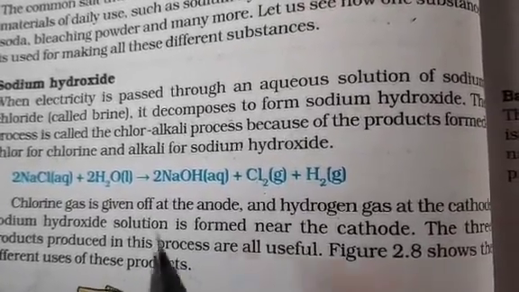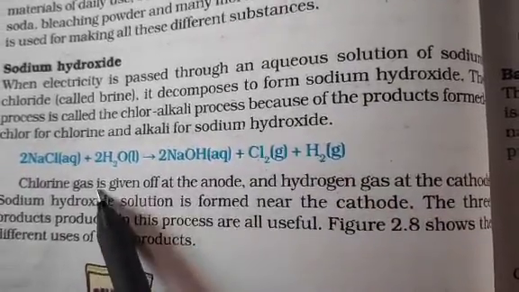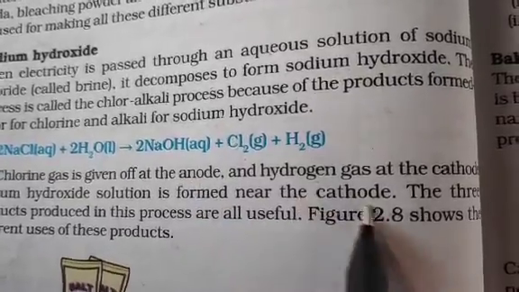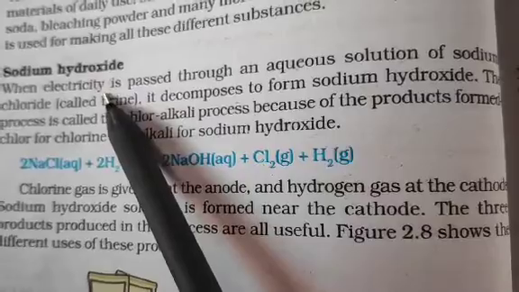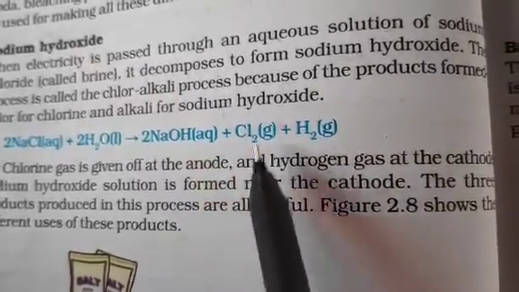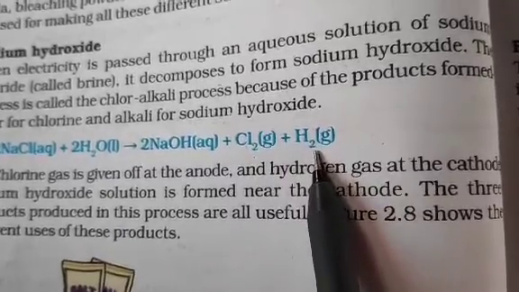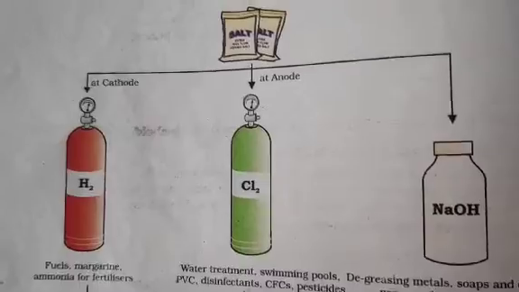In fact, this particular reaction is so important because all the three products are very useful. Chlorine is obtained at the anode, meaning the positive terminal, and hydrogen at the cathode, that is the negative terminal. Because you are passing electric current, there will be electrodes, no? So you will get these two at different electrodes. They are utilized for various purposes. In the diagrammatic form it has been shown over here.